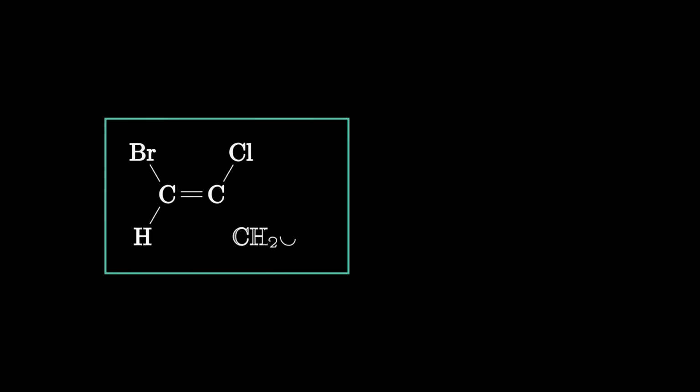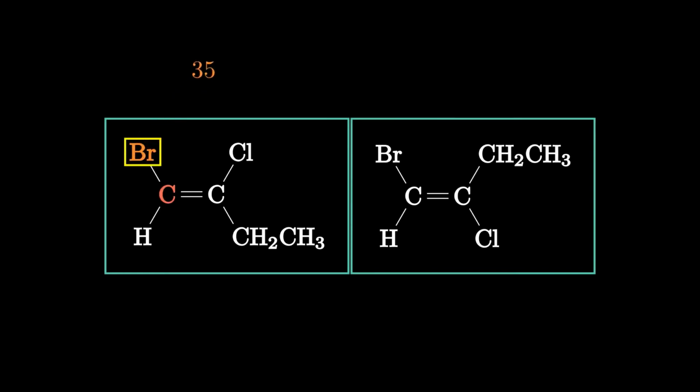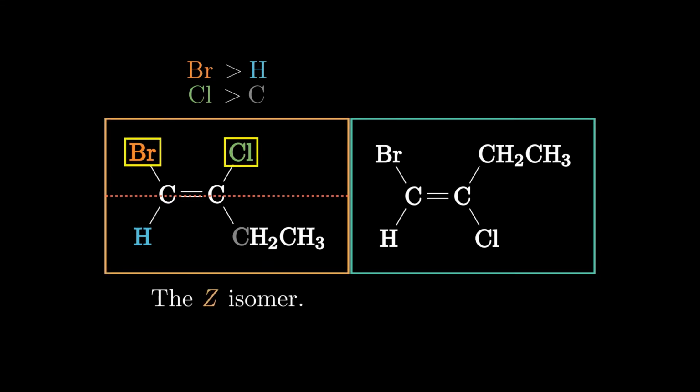Let's take these two molecules that are otherwise identical except for the arrangement of the substituents on the double bond. On the first molecule, the carbon on the left is bonded to bromine and hydrogen. The bromine has the higher atomic number, so we give that the priority. Meanwhile, the carbon on the right is bonded to a chlorine and directly to another carbon. Since chlorine has the higher atomic number, we give that the priority. Cutting the molecule in half and boxing the higher priority atoms, we see they are both on the same side, so this is the Z isomer.